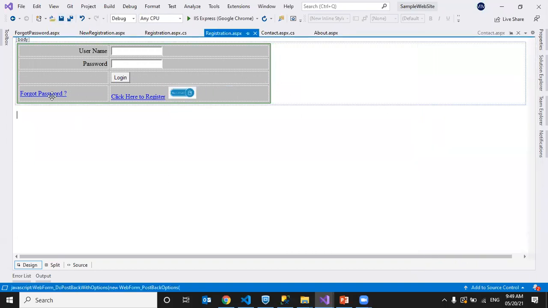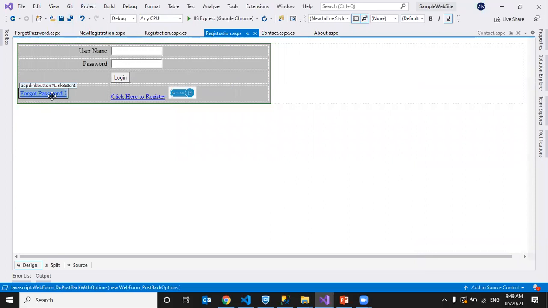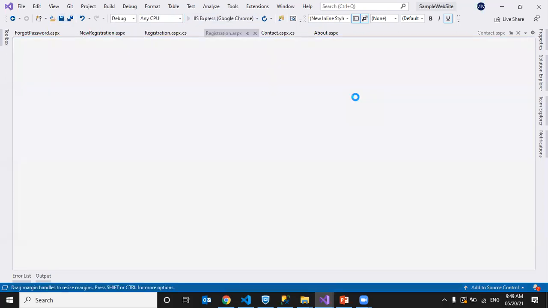See here, link button will have only text and it's a button type. Hyperlink is a hyperlink, it can be text or image. Image button, purely image, a button with image. This is a button with text. This can be text or image. Three ways we can redirect. I'm just running.